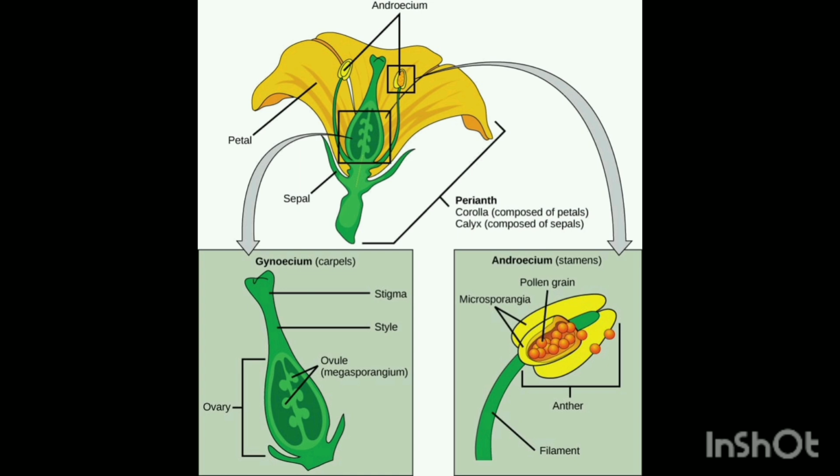Okay, so the pre-fertilization phase is that phase where the plant is going to get ready for the process of fertilization. Fertilization is also called syngamy. Syngamy is the fusion of the gametes. Syn in the Latin language means fused and gamy means the gametes. So fused gametes are going to be formed.